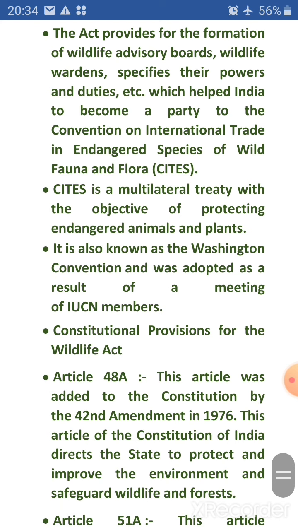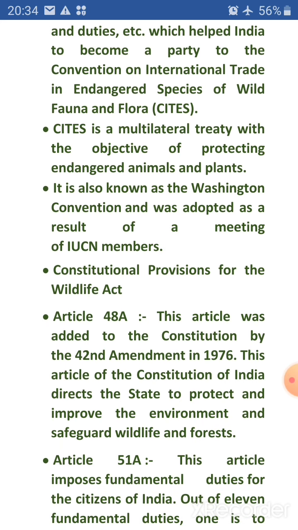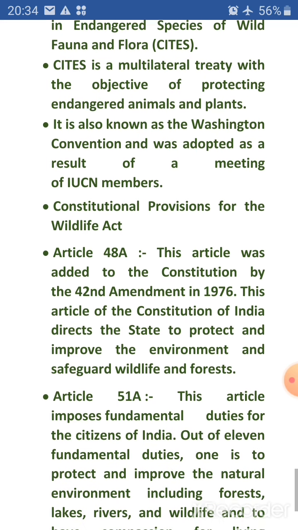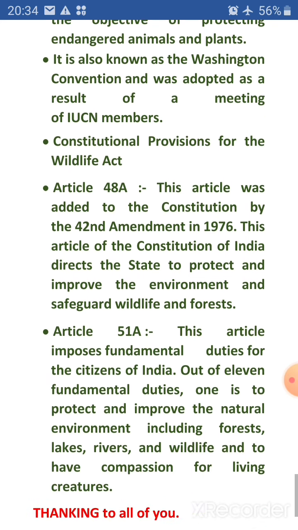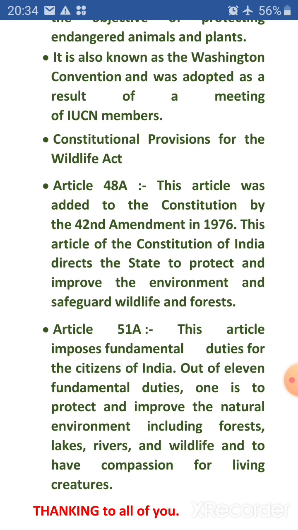Constitutional provisions for the Wildlife Act. Article 48A. This article was added to the Constitution by the 42nd Amendment in 1976. This article of the Constitution of India directs the state to protect and improve the environment and safeguard wildlife and forests. Article 51A. This article imposes fundamental duties for the citizens of India. Out of 11 fundamental duties, one is to protect and improve the natural environment including forests, lakes, rivers and wildlife, and to have